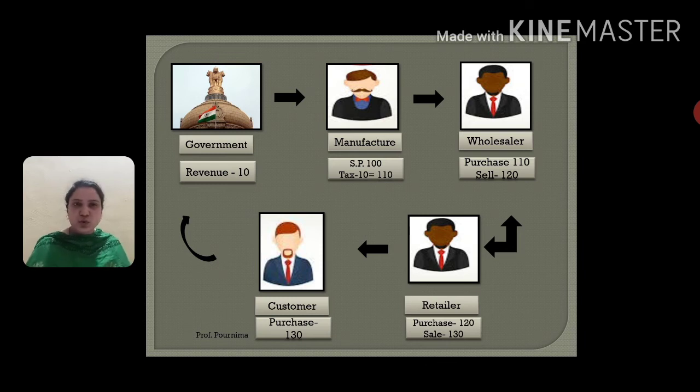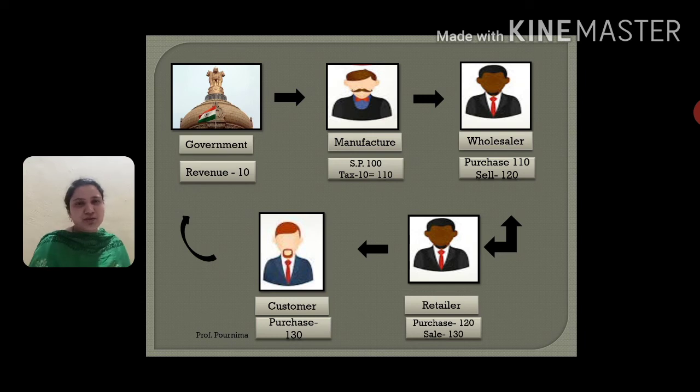Now suppose the government charges 10 rupees as tax on that 100 rupees product. As manufacturer I will get only 90 rupees. I was expecting that when I produce goods and sell them I will get 100 rupees, but by paying 10 rupees to the government I am incurring a loss of 10 rupees.